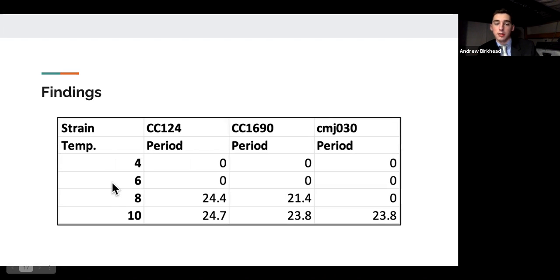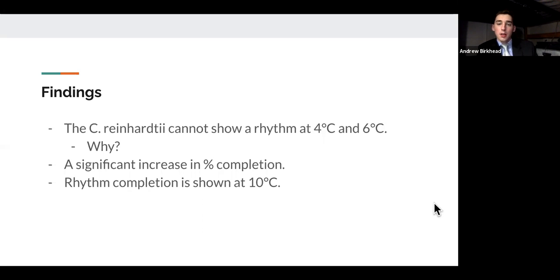So you can see this clear division between the 6 and 8 degree experiments. Period goes from 0 to 24.4 and 0 to 21.4 in the CC124 and CC1690 strains respectively. This is obviously insignificant for the CMJ030 strain because, like I said, of low cell concentrations, so we aren't completely sure about that strain. So that limit is likely somewhere between that 6 and 8 degrees Celsius point.